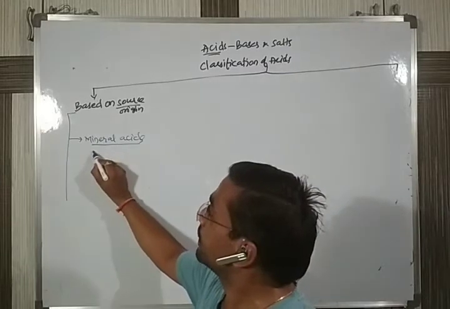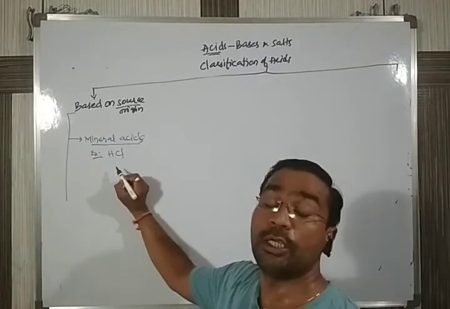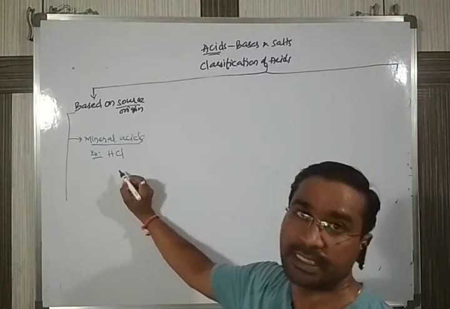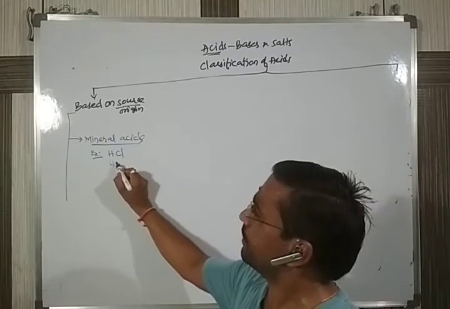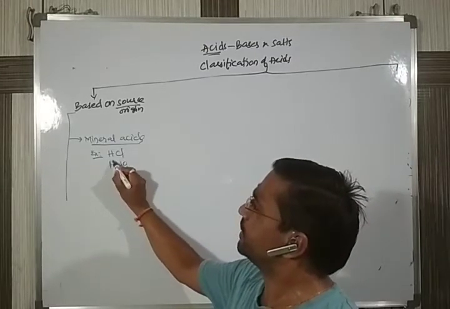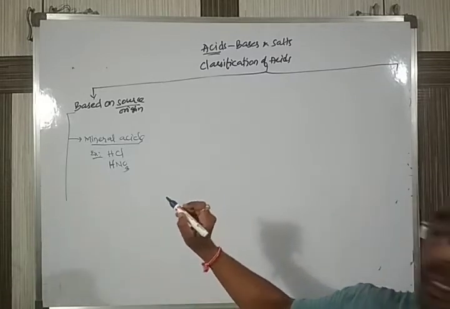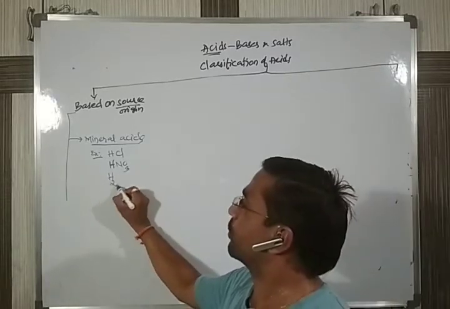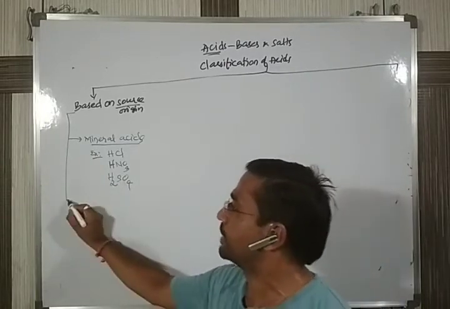The best examples for mineral acids are HCl, hydrochloric acid. Remember the names, children? HCl, hydrochloric acid, HNO3, nitric acid, and H2SO4, sulfuric acid. Like this are the examples for the mineral acid.